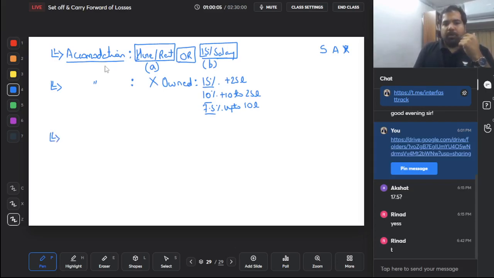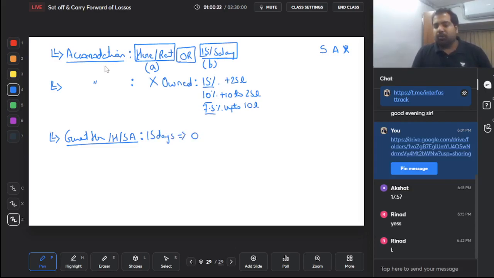But what if accommodation is provided in a guest house or in a hotel or in a service apartment? Then these are more expensive. But if this is provided when you are transferring from Mumbai, let's say, to Bangalore, then up to 15 days the perquisite value will be 0, so no perquisite for 15 days. And if it's beyond 15 days, then you'll have to calculate the perquisite. It'll be either the rent paid for the hotel or 24% of salary, whichever is lower.